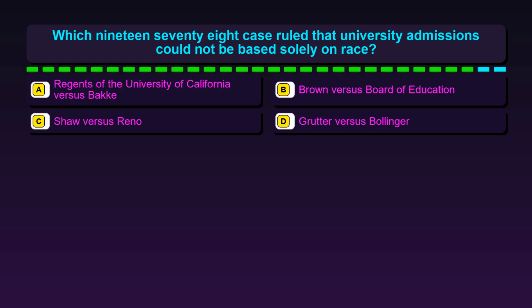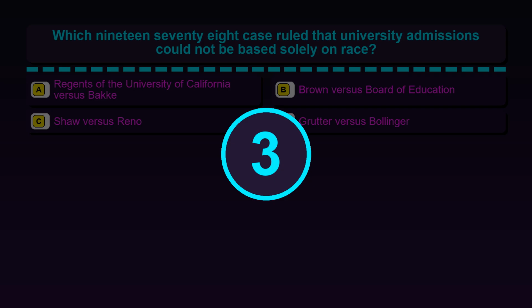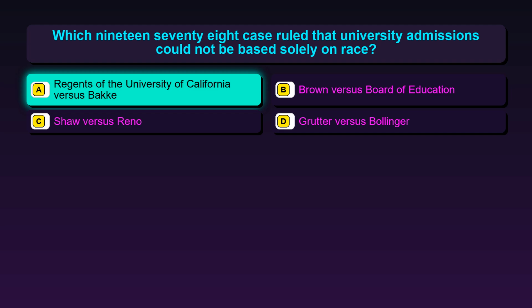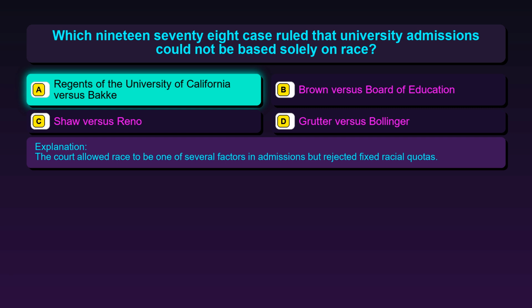Question 82. Which 1978 case ruled that university admissions could not be based solely on race? Option A, Regents of the University of California vs. Bakke. Option B, Brown vs. Board of Education. Option C, Shaw vs. Reno. Option D, Grutter vs. Bollinger. The correct answer is option A, Regents of the University of California vs. Bakke. The court allowed race to be one of several factors in admissions but rejected fixed racial quotas.